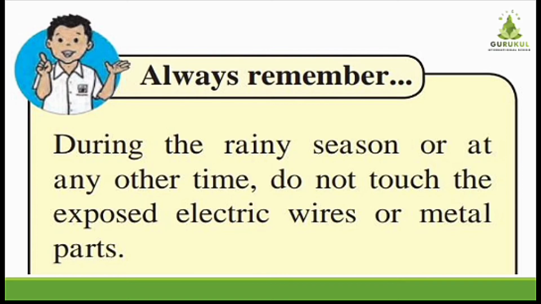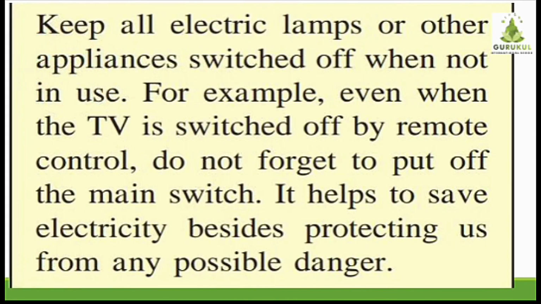So to avoid that, we always have to think that if any electric wires or metal parts are there, inside or outside, we should not touch them. Then we have to always think to switch off the buttons of all electric appliances properly. Keep all electric lamps or other appliances switched off when not in use. We all have to always check whether we have switched off the buttons properly or not.